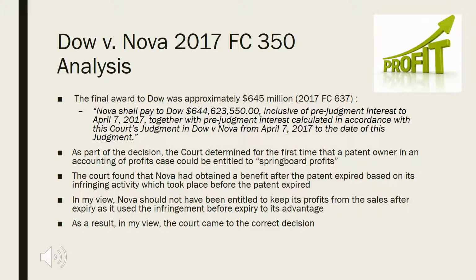As part of the decision, the court determined for the first time that a patent owner in an accounting of profits case could be entitled to springboard profits. The court found that Nova had obtained a benefit after the patent expired based on its infringing activity, which took place before the patent expired. In my view, Nova should not have been entitled to keep its profits from the sales after expiry, as it has used the infringement before expiry to its advantage. As a result, in my view, the court came to the correct decision.